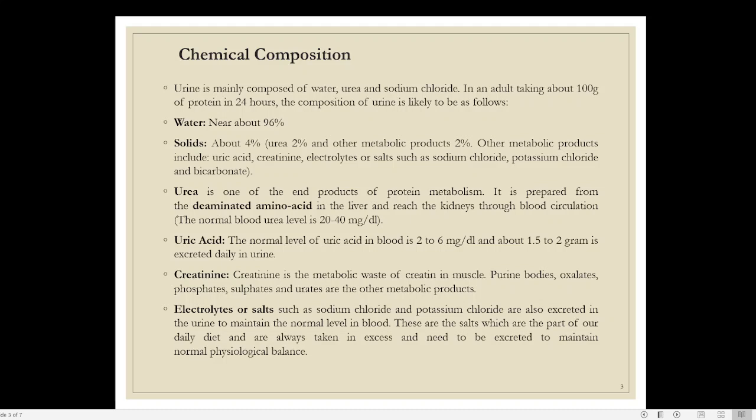So these are the salts which are part of our daily diet and are always taken in excess and need to be excreted to maintain balance in a physiologically healthy person. For example, most of you are of a younger age, so you don't have any problem. As you get older, your chance of developing blood pressure will gradually increase. But in a younger individual, even if you take a lot of salt, the extra salt will be immediately removed through urine, because your kidneys are working in a highly efficient manner. When the efficiency decreases, if you are taking too much, that becomes a problem.